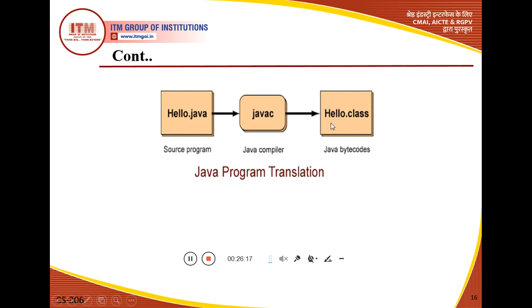The name of that class file is Hello.class, and the code is represented in the form of Java bytecode. So this is the source program, this is the Java compiler, and after this process we find the code in the form of bytecode. These are the steps we follow when we translate our program source code to bytecode.